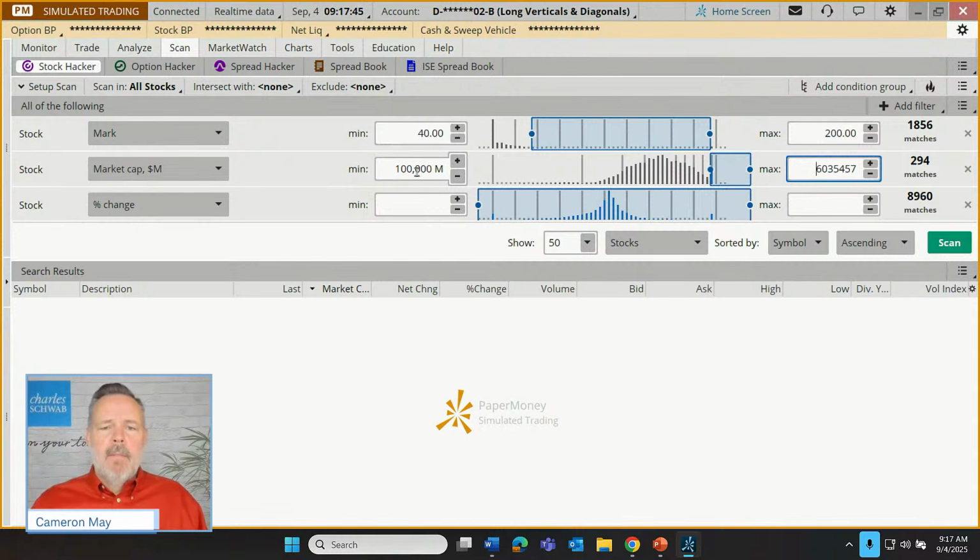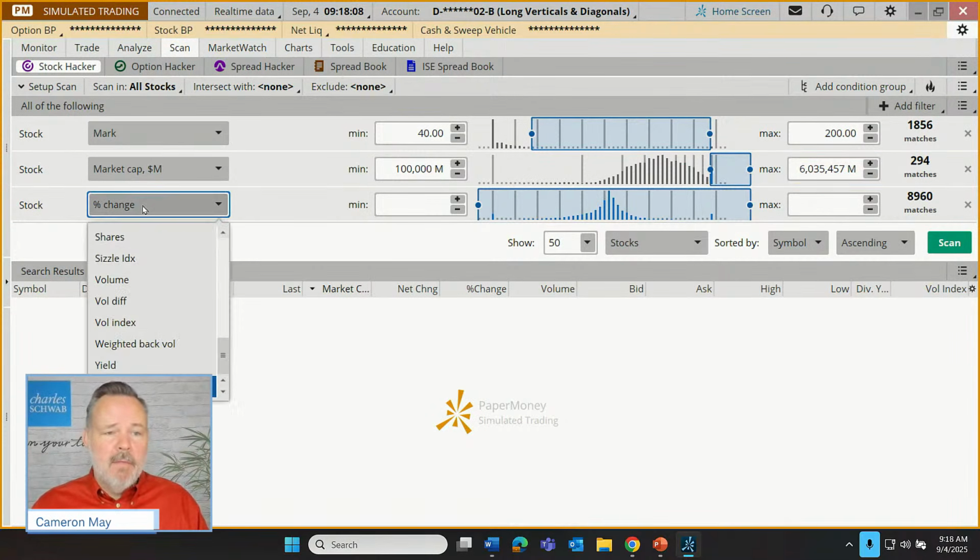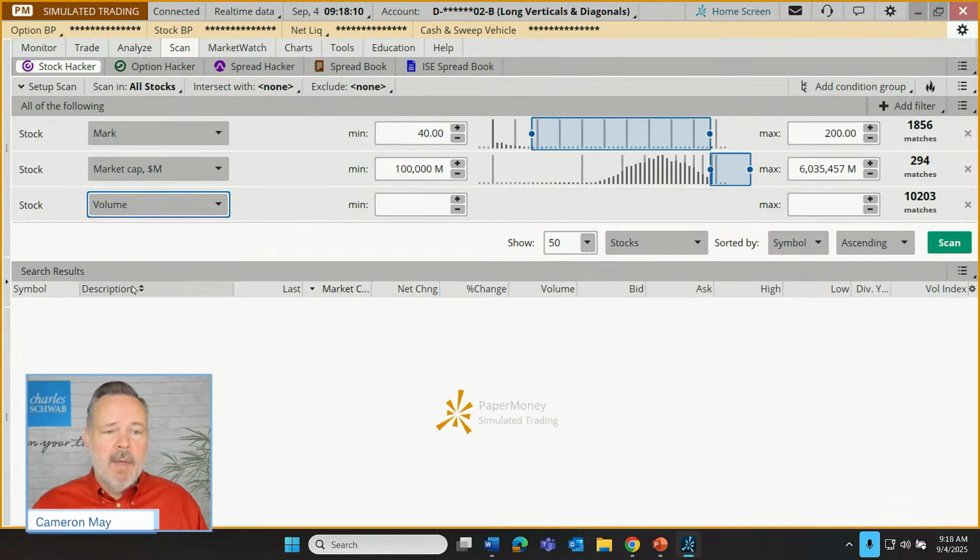So we're trading stocks that are priced between $40 and $200 per share, or contracts on those stocks, on very large companies, which is hopefully a step toward not entirely ensuring liquidity, but a stronger probability of liquidity. But let's address that liquidity issue more directly. We're just going to make a volume requirement here.